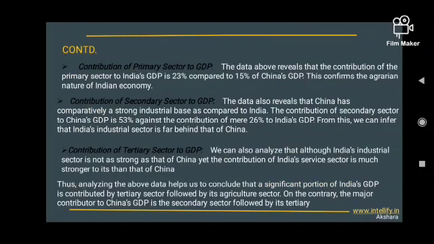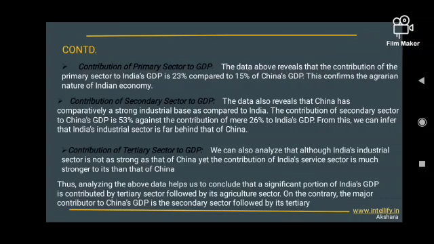Contribution of primary sector to GDP. The data above reveals that the contribution of the primary sector to India's GDP is 23% compared to 15% of China's GDP. This confirms the agrarian nature of the Indian economy. Contribution of secondary sector to GDP.